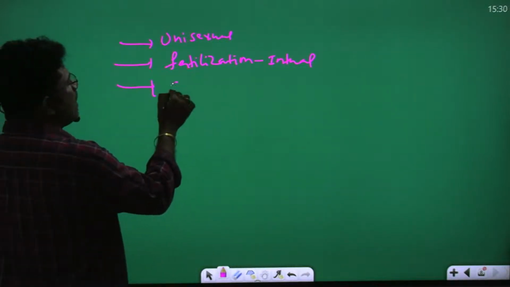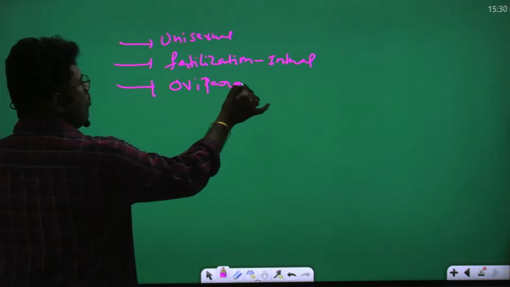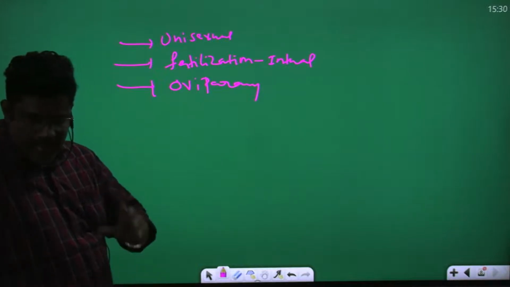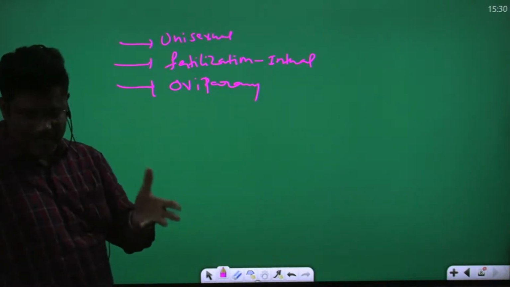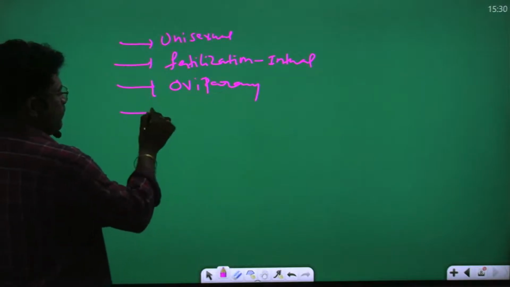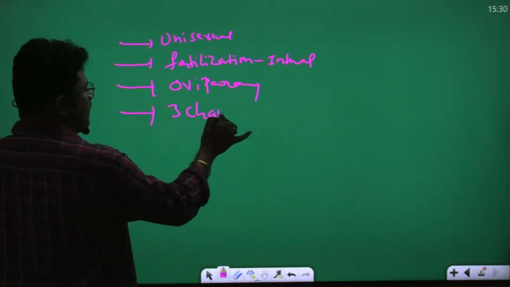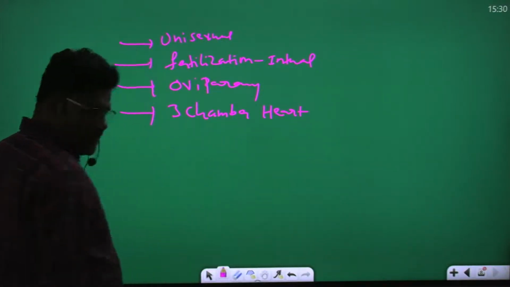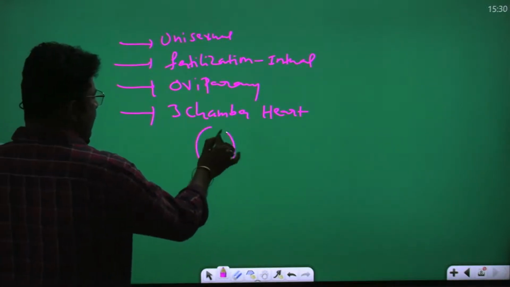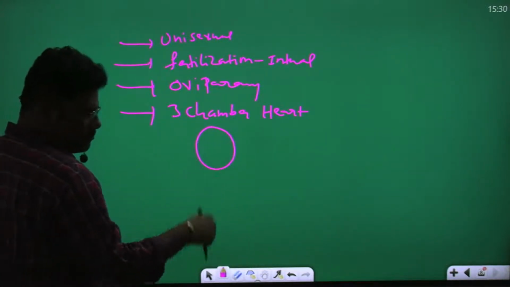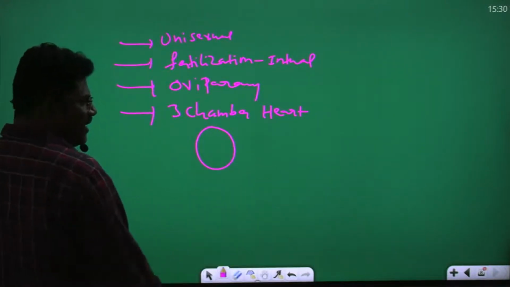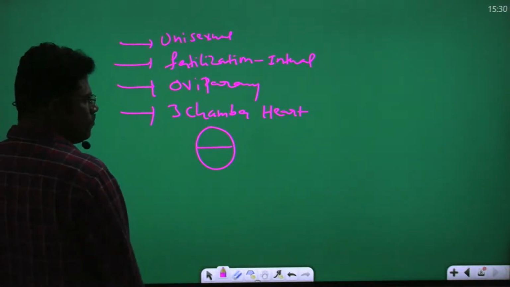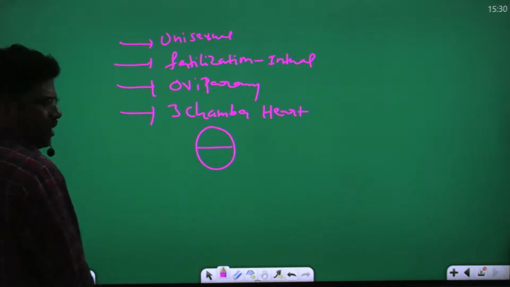Most of the reptiles are oviparous. Oviparous means egg laying. They are laying eggs. That is called oviparous. In reptiles, a 3-chamber heart is present. So what is a 3-chamber heart? In reptiles, a 3-chamber heart is present.